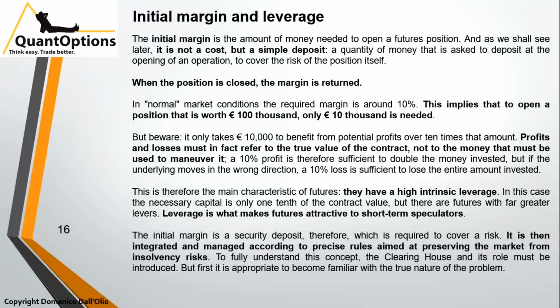But beware. It only takes 10,000 to benefit from potential profits over 10 times that amount. Profits and losses must in fact refer to the true value of the contract, not to the money that must be used to maneuver it. A 10% profit is therefore sufficient to double the money invested, but if the underlying moves in the wrong direction, a 10% loss is sufficient to erase the entire capital available.